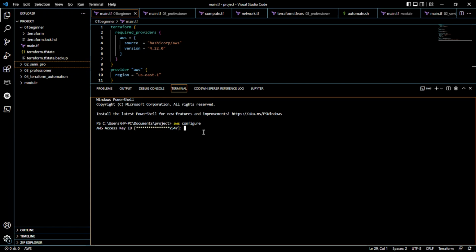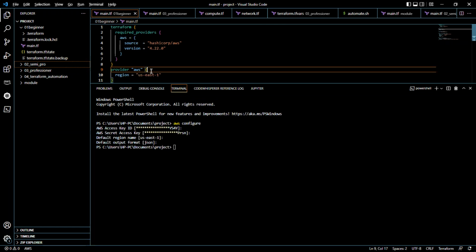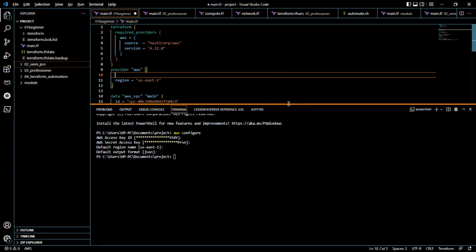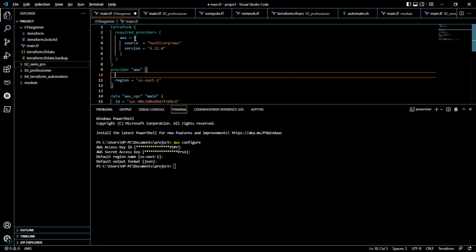As you can see, it says I should put my access key. I already have one in there before, like that. But if you don't want to use this, you can just slot the access key and secret access key right in here. I already have it, so I don't really need to do that, but in case you want to do yours, you just put it right in here.